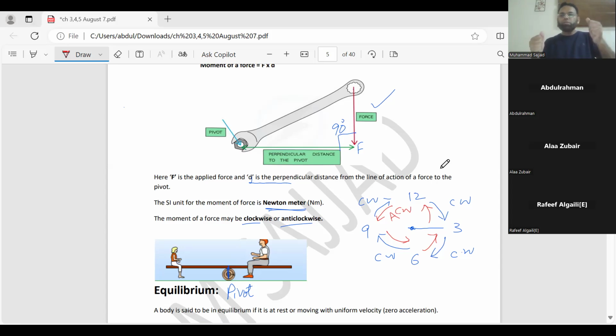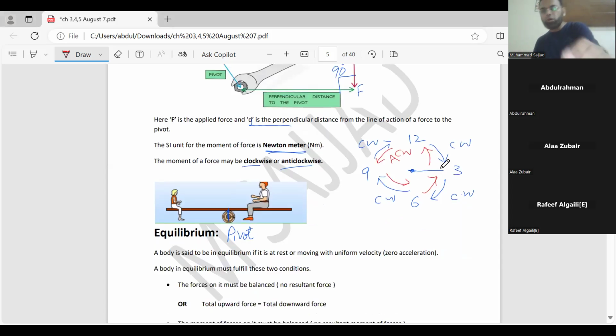But if you are making a left turn, now right hand side force upward, left hand side force from the pivot downward. So it is making what? Left hand turn, and this force is causing anti-clockwise movement. Anti-clockwise movement. Now I'm going to apply the same thing on this boy and girl.